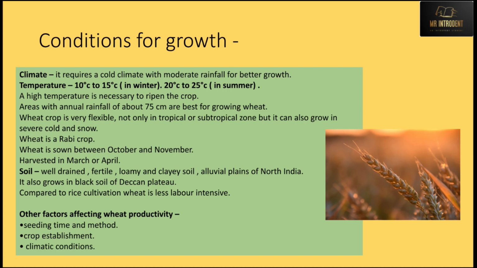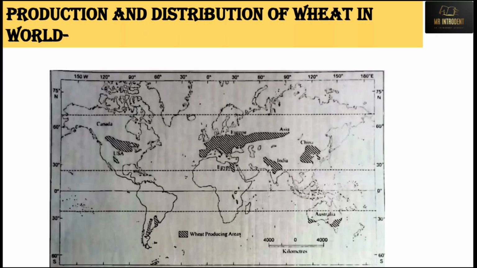Also how wheat is grown in different parts of the world. What are the requirements or conditions for the growth of wheat? What type of climate is required? What amount of temperature is required? What type of soil is required? What are the factors affecting wheat productivity?